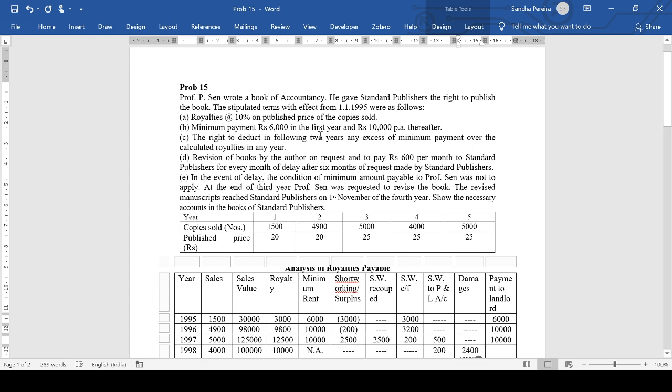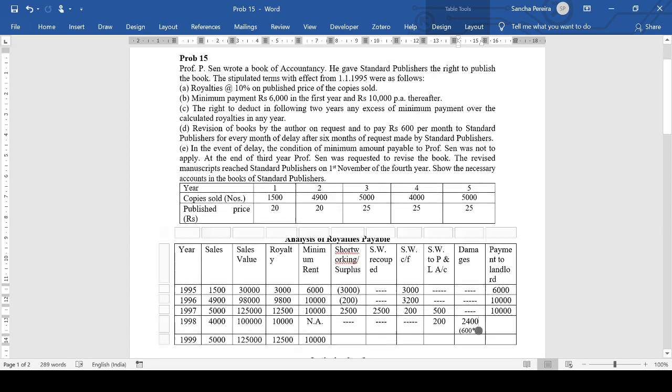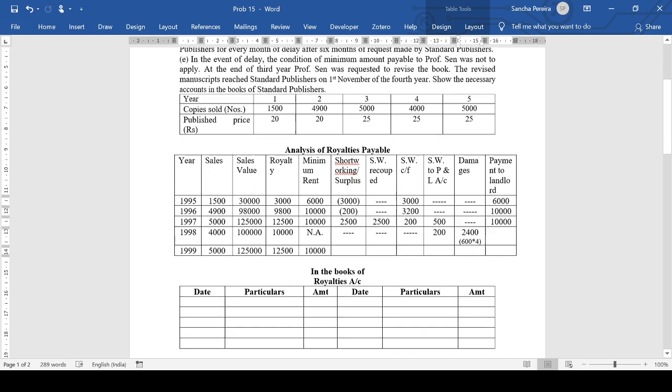Revision of books by the author, and the request is to pay rupees 600 per month for every month of delay after 6 months. So he should have actually submitted on 30th June 1998, but he submits only on 1st November. So there is a 4-month delay. And what is said here is, now there is a request. Now what are we going to do with this damages?